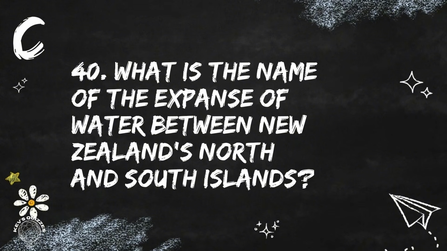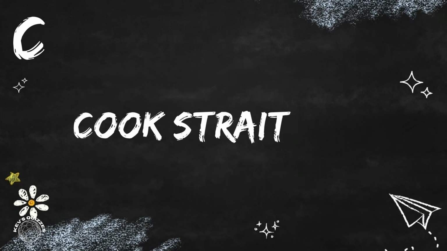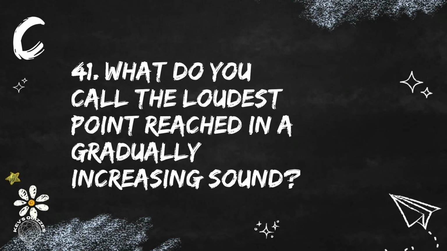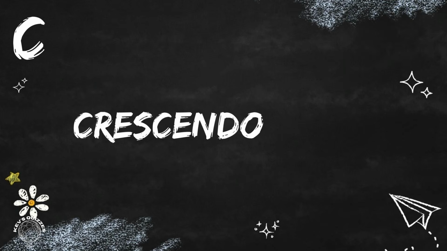Now question 40. What is the name of the expanse of water between New Zealand's North and South Islands? The stretch of water between the islands is Cook Strait. Question 41. What do you call the loudest point reached in a gradually increasing sound? It's called a crescendo.